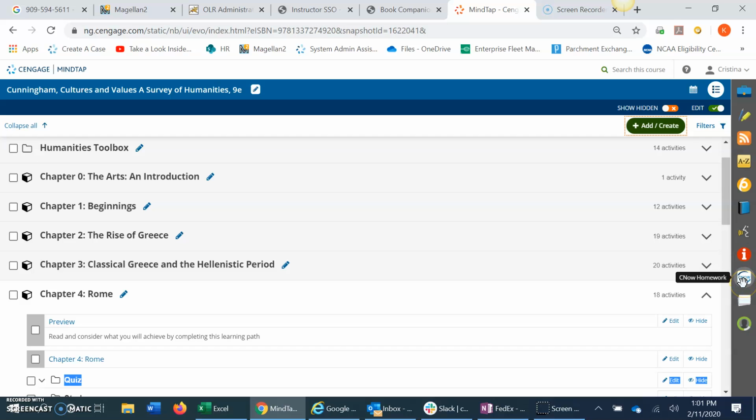Cengage Now homework. All of the assignments that are built within the learning path come from our Cengage Now homework app. So things can be edited through this here, but again, we could get into that at a different date. This also gives you the ability to create more assignments through this doc here, flashcards. And then we have a progress report where you'll find student engagement per student as a whole. You'll find weaknesses in the course. You'll find all kinds of great analytics that can be pulled from the Progress app. Again, everything is customizable. Everything is loadable into Canvas, either at a course level or you can load individual assignments. Again, something we can get into later.